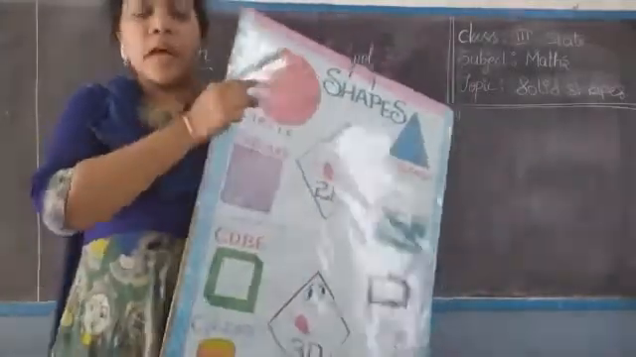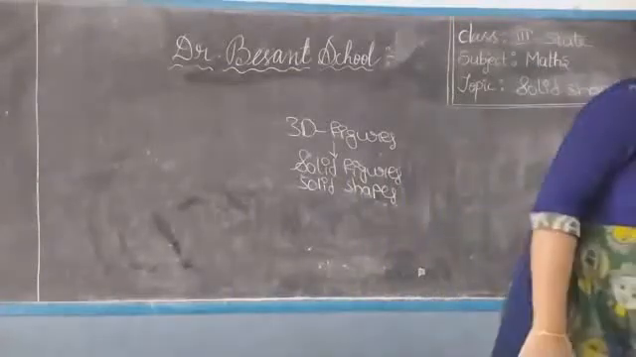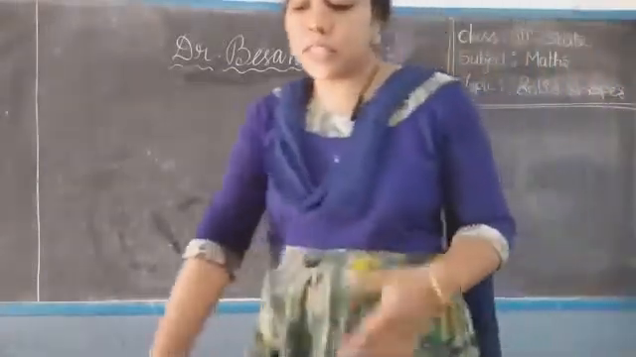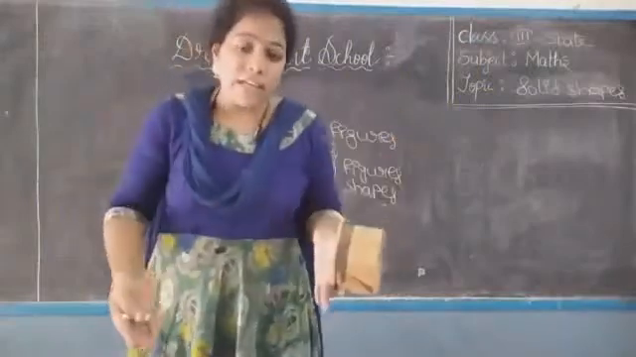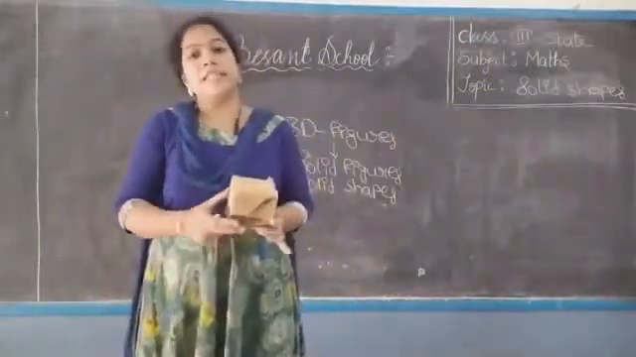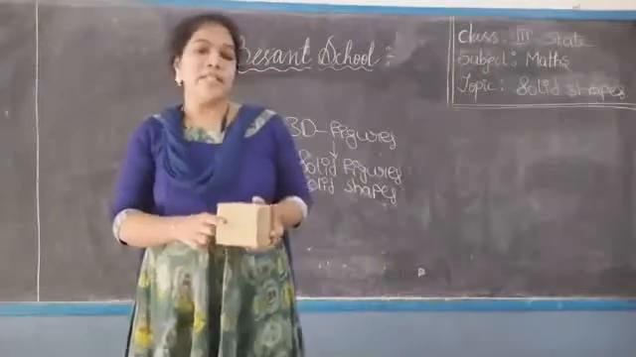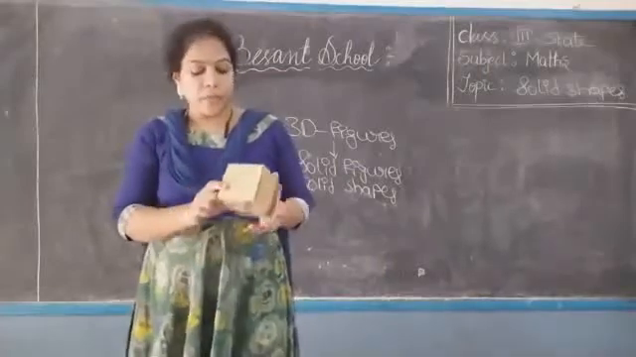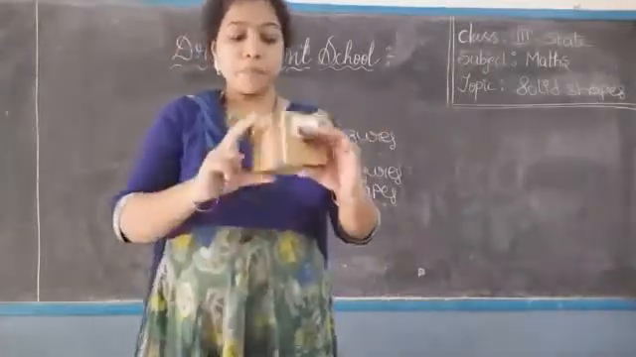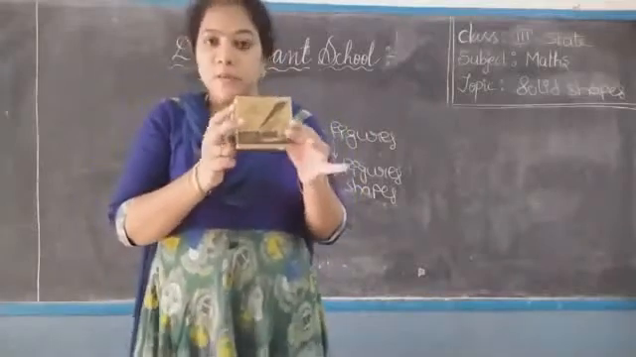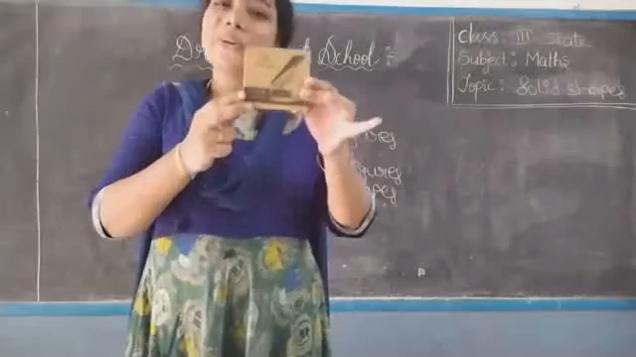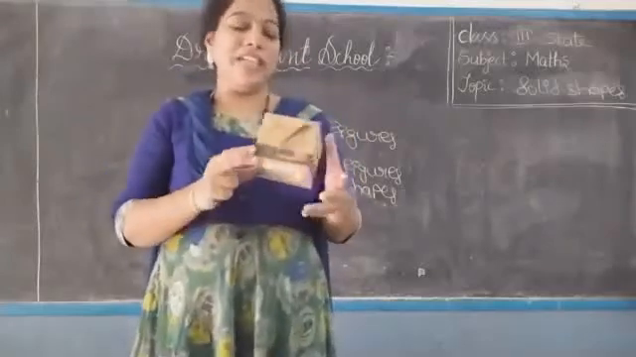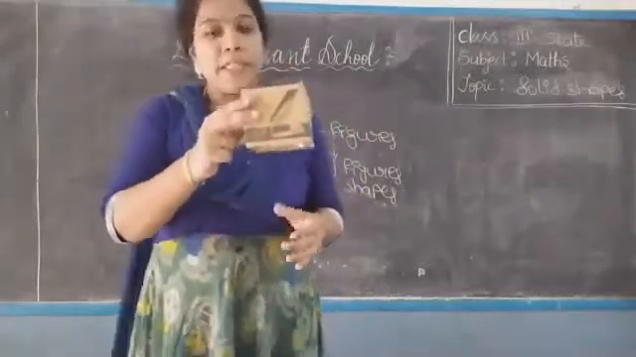Okay children, now in this class we will learn the parts of the 3-dimensional figures. What are the parts of these 3-dimensional figures? What are vertices, what are edges, and what are the faces? We will learn all these things now. Okay, now coming to this shape, this box. This box is in cube shape. Good children, this is in cube shape.